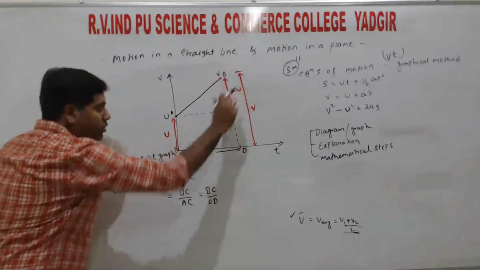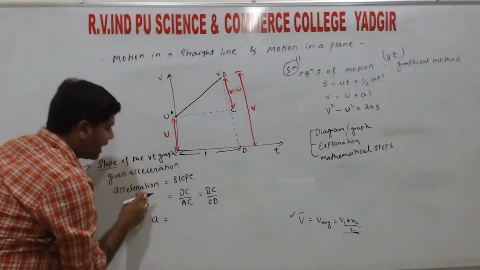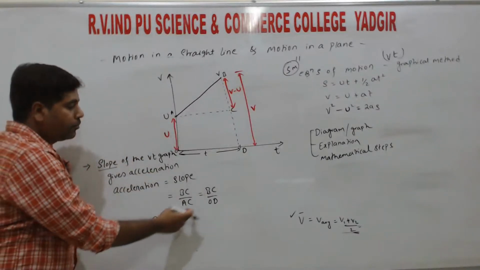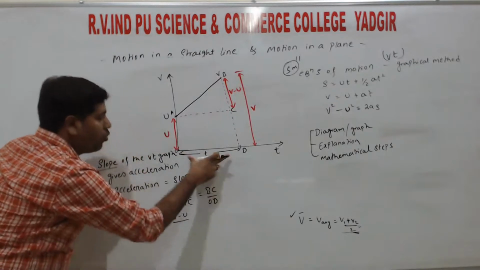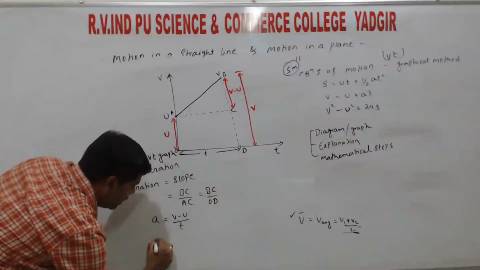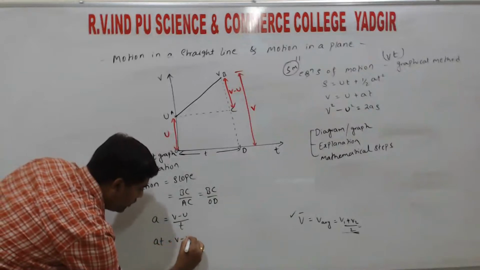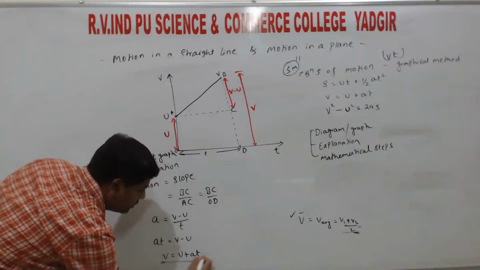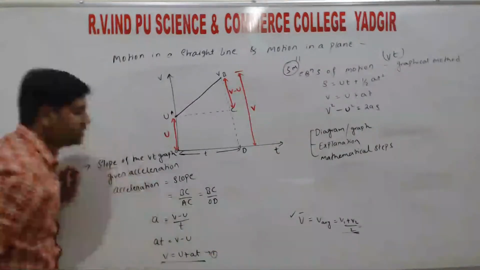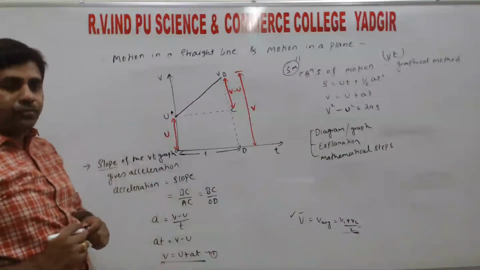So the BC value is known. In the LHS, acceleration is denoted by A. The BC value is v minus u, divided by OD, that is T, right? So AT is equal to v minus u. So v is equal to u plus AT. So this is the first equation of motion.